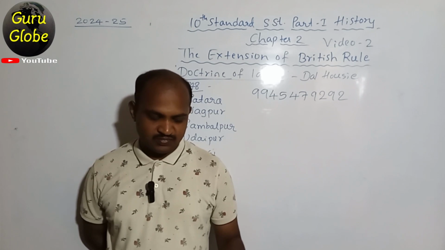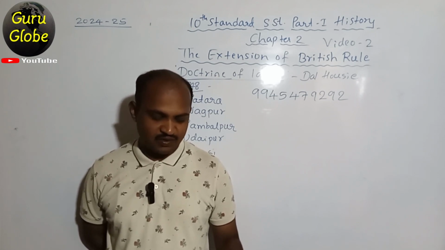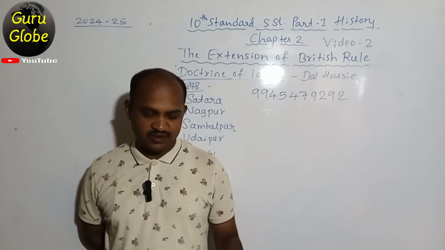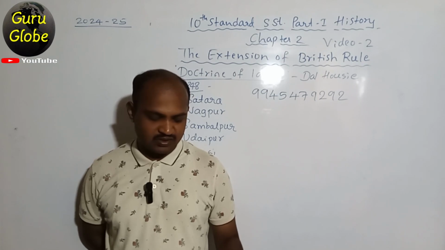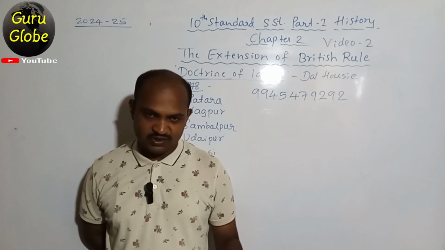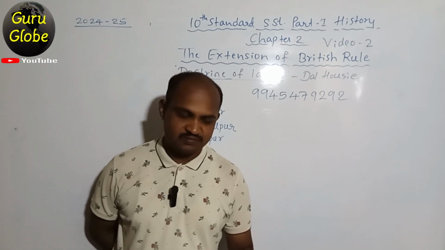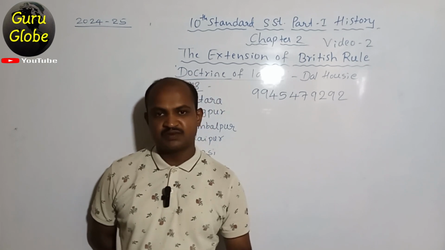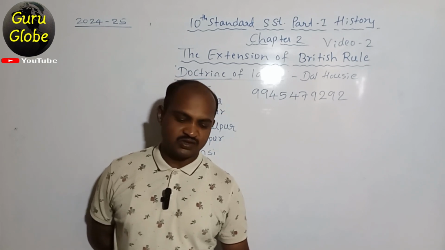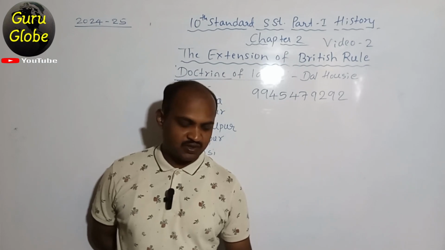Another question. The Lahore Agreement of 1846 led to option A, freedom to Punjab, option B, the British resident became the de facto ruler of Punjab, option C, Ranjit Singh was killed, option D, Kashmir coming under the control of the British. It was asked in the model question paper of 2020. Next question.